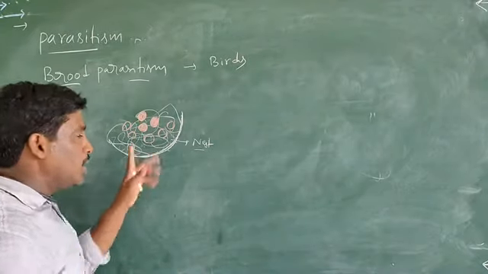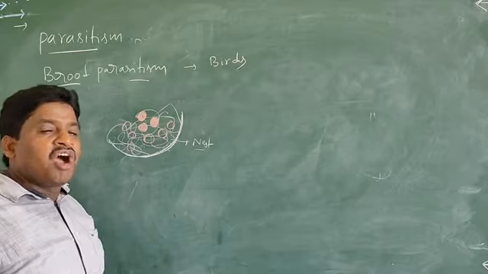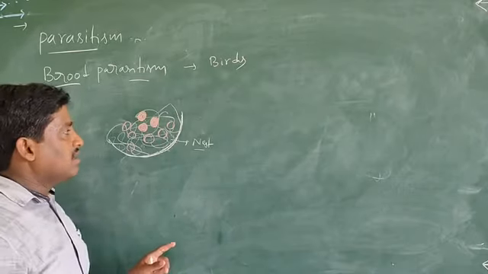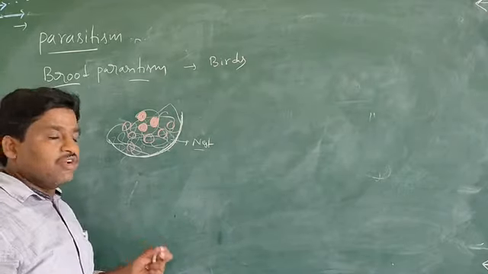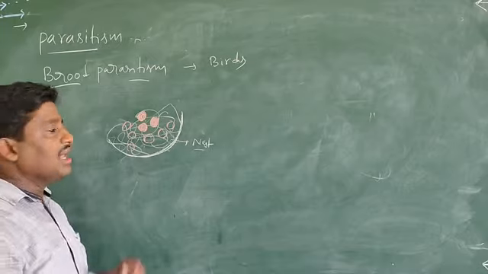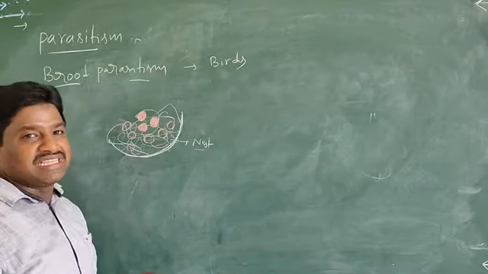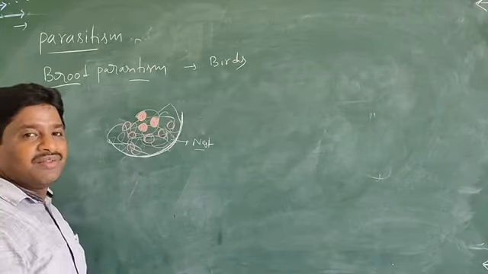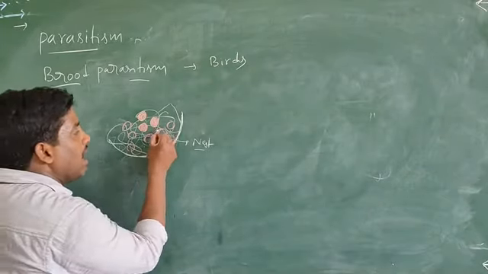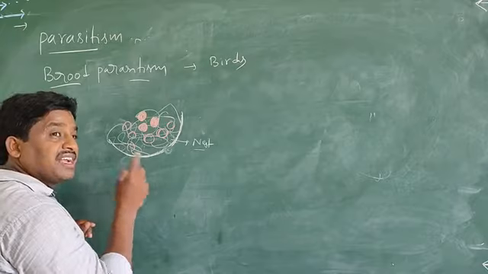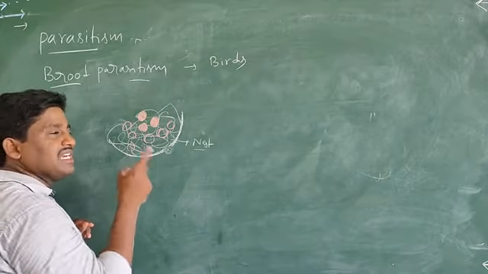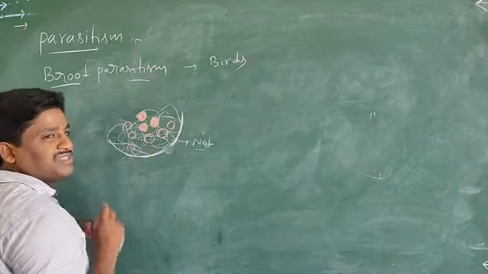So the host bird is not detecting the other kind of eggs, because they are similar to its own eggs.